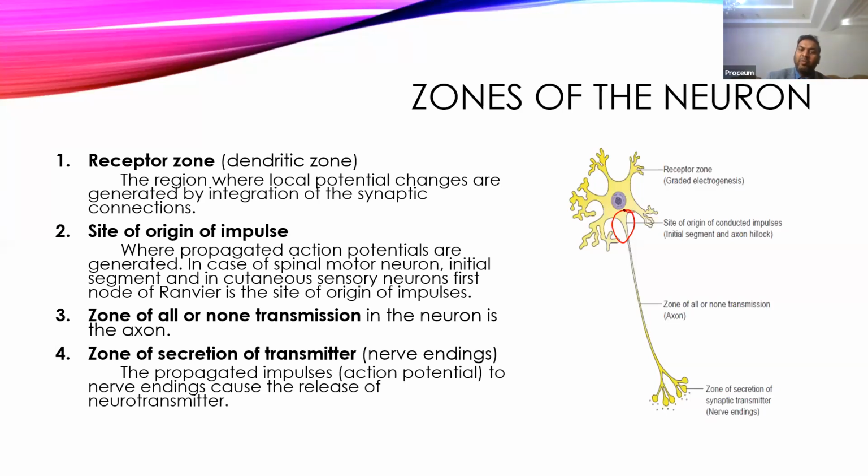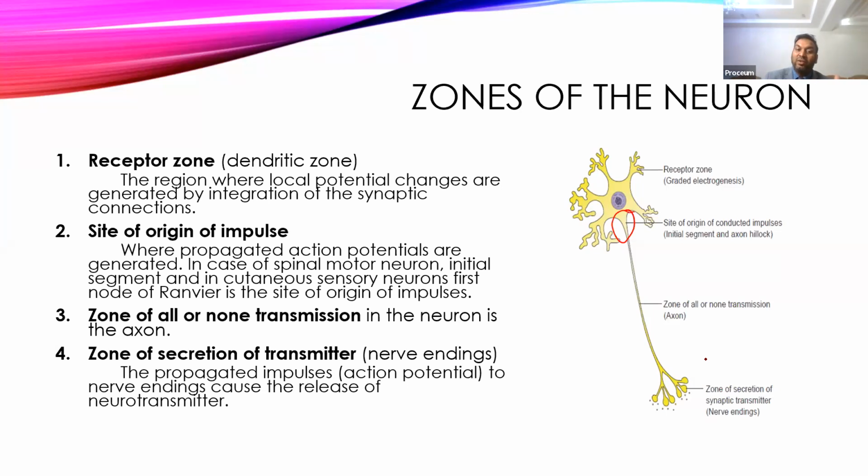Similarly, an action potential can be generated in sensory neurons at the site of the receptors. The receptor itself is one of the neurons, and from there it will be generated. So on the opposite side, we can see how the impulses will be generated. And then once the impulse is generated, it will be carried through the axon.